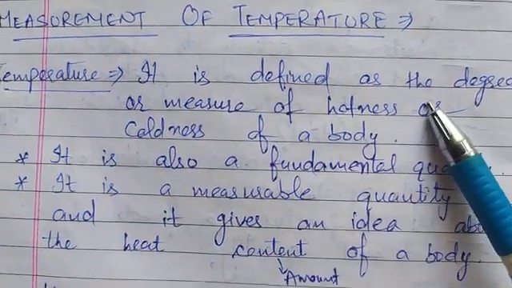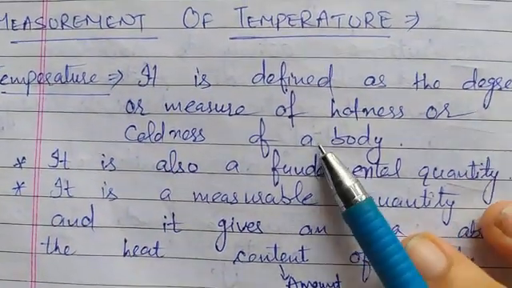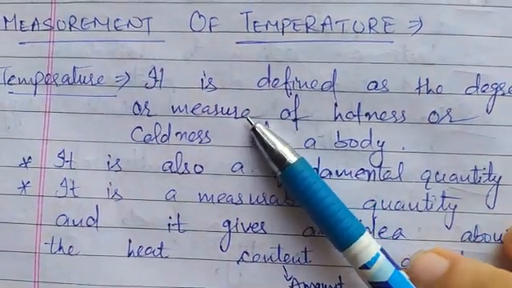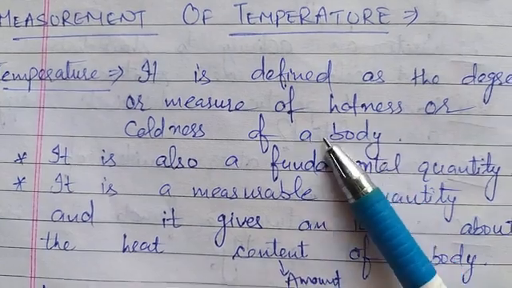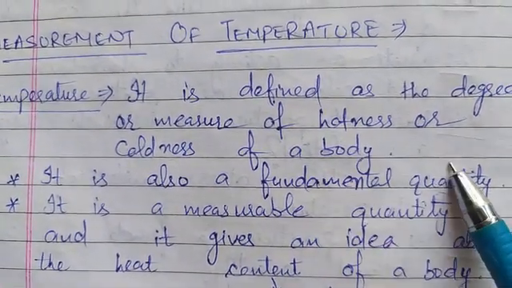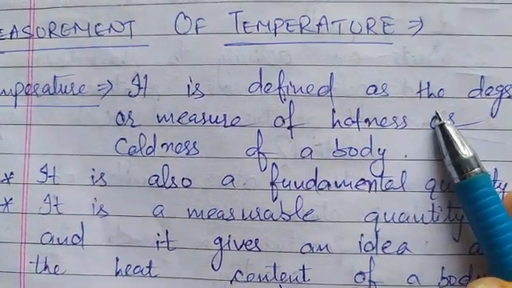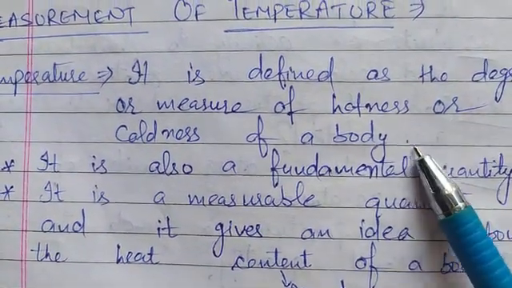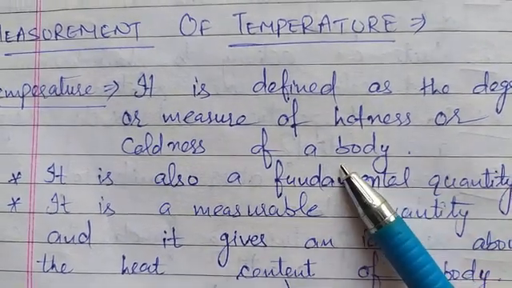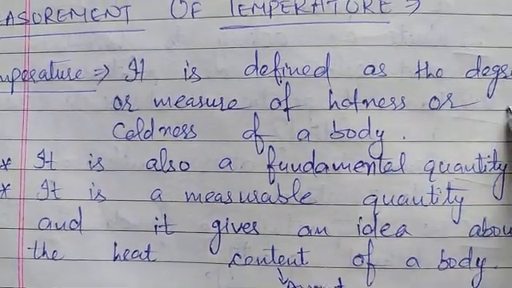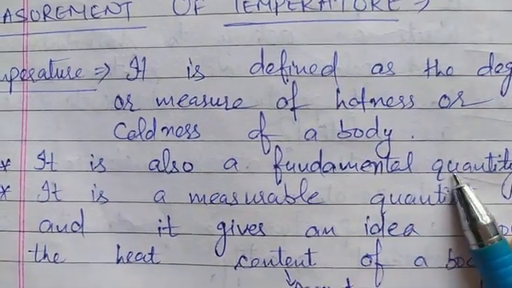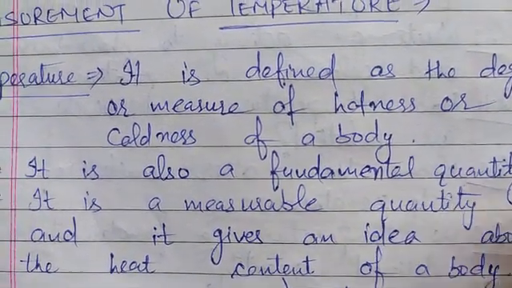Temperature can be defined as a degree of hotness or coldness of a body. Degree means it can be defined as a measure of hotness or coldness of a body. Temperature is a fundamental quantity like other fundamental quantities: length, mass, time, electric current, luminous intensity. It is also fundamental because it doesn't depend on other quantities, and as it is a physical quantity or a fundamental quantity, so it can be measured.